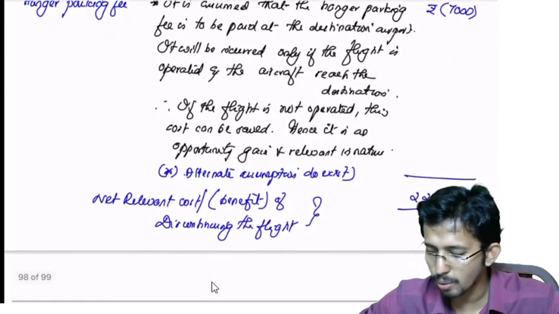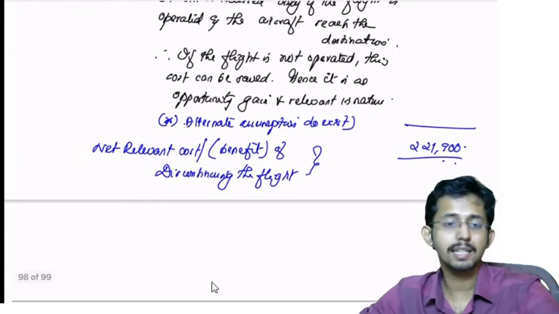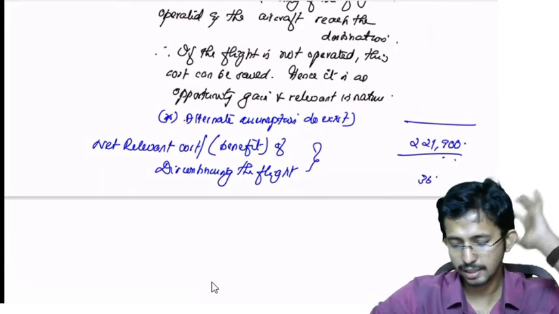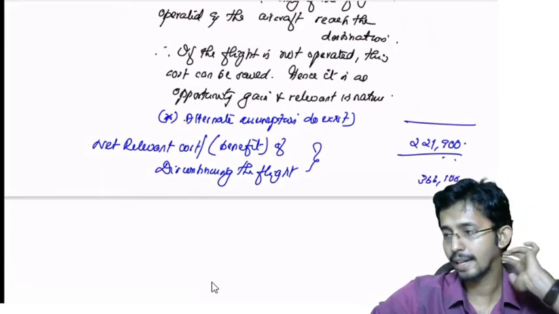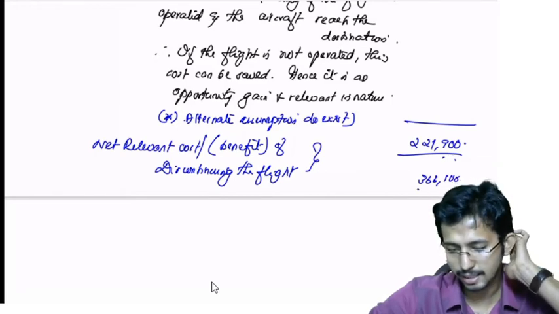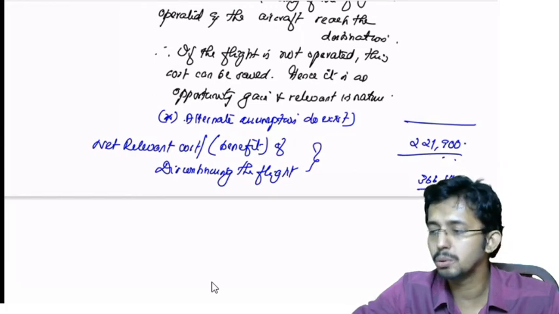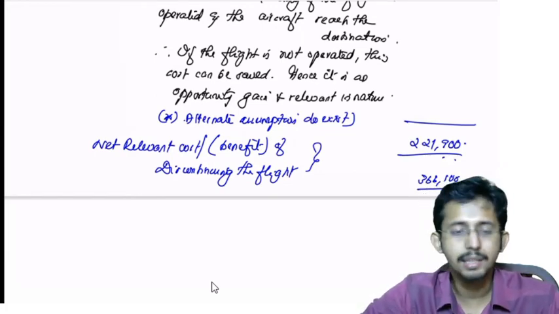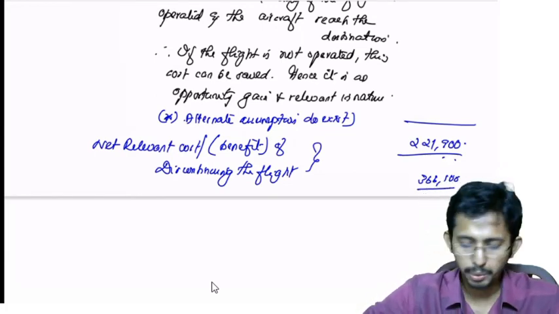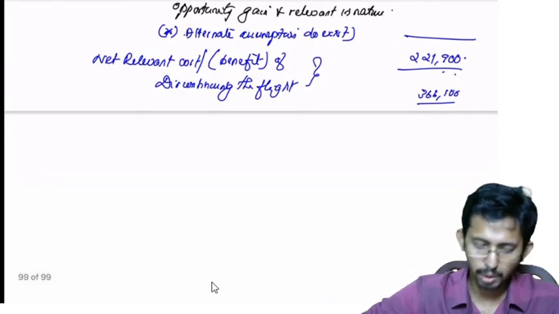So you are saving only 3,66,100. So 5,88,000 minus 3,66,100 is a net loss, an opportunity cost to you, of 2,21,900. So what should your conclusion be?